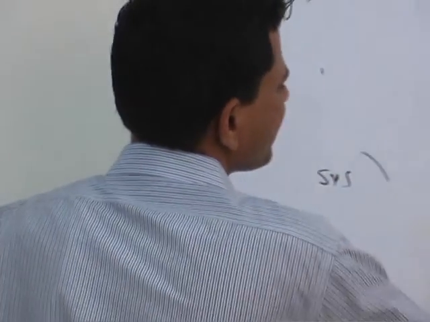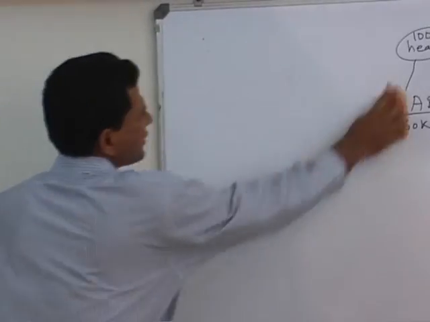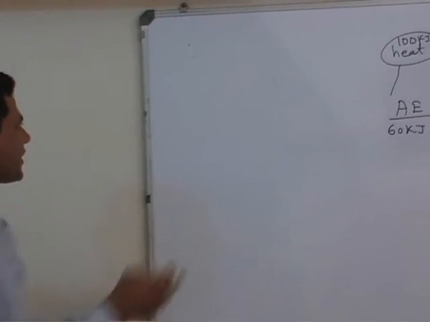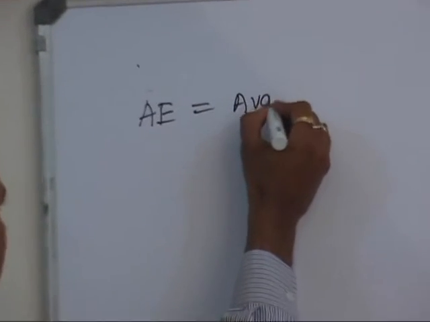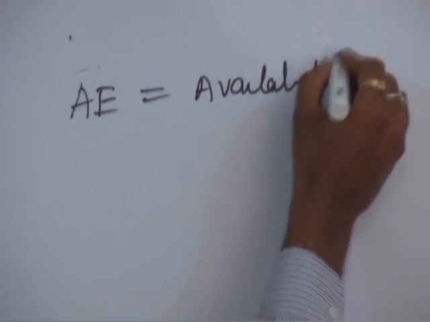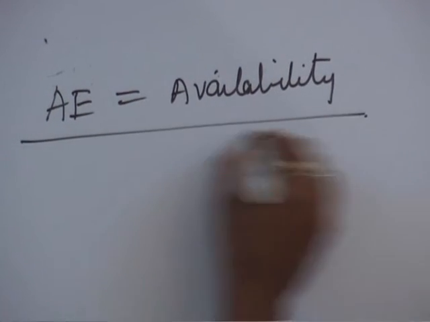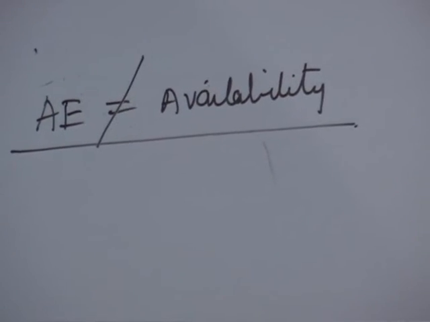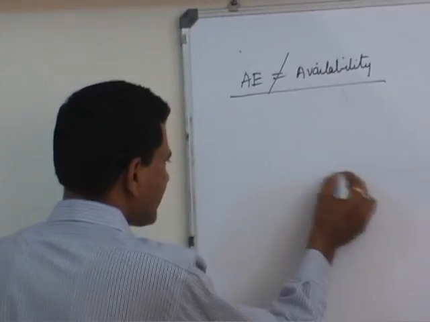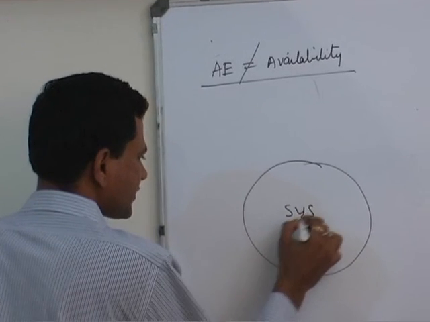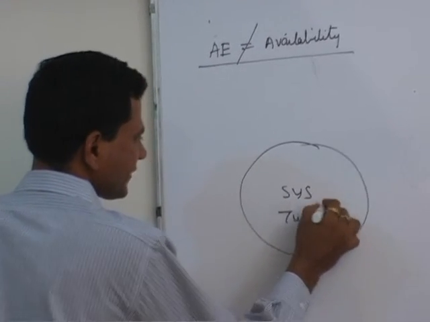When we talk about available energy and unavailable energy, there is a lot of confusion between available energy and availability. Many books even say that available energy is equal to availability. But this statement is completely wrong. Available energy is that part of heat which can be converted into work, whereas availability is the net work output coming out from a system. For example, we consider a turbine.